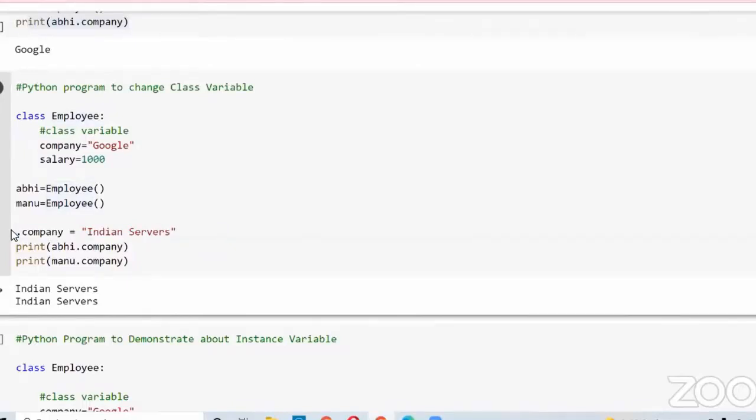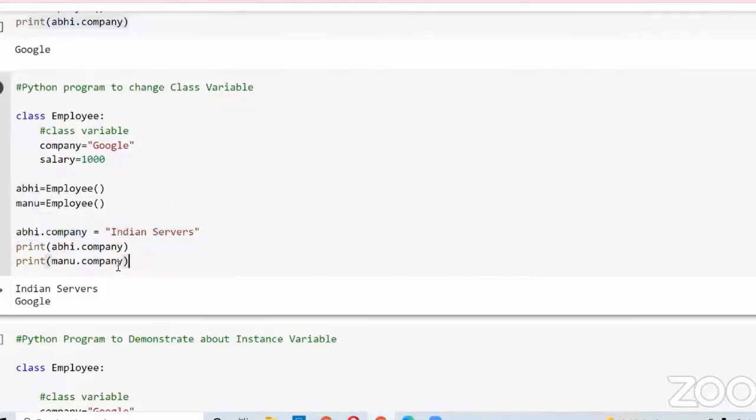So let me change the class variable by using the object name. Check what happens. Now see, will it change? Now I am changing the class variable using the object name Abhi. Will it change the class variable? Let us check the output now. When I change the variable company using the object name and print it, it gives Indian Servers, because it only changes that particular object's value. That means the Abhi object's value changes.